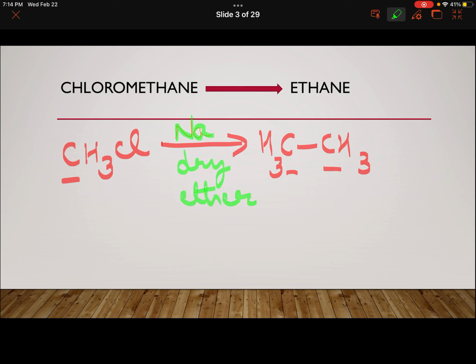I hope you know the reason why dry ether is used as a solvent, because water cannot be taken here. Ether with some moisture is also a big no. Why? Because sodium reacts vigorously with moisture, with water. So we cannot take sodium with any solvent which has water in it. So we take absolutely dry ether, and the number of carbons will double. Simple conversion from chloromethane, I have got ethane just by a single step.